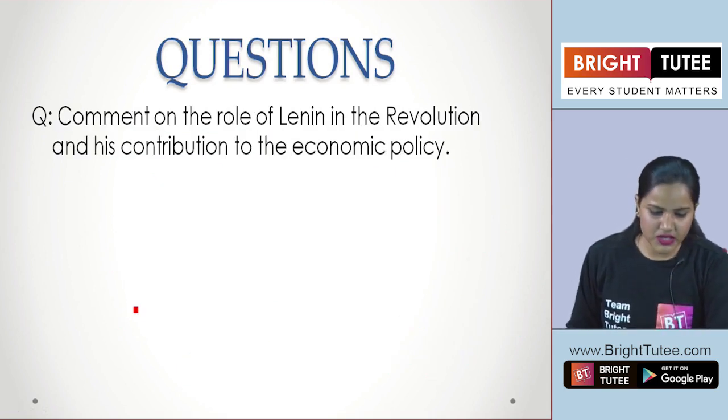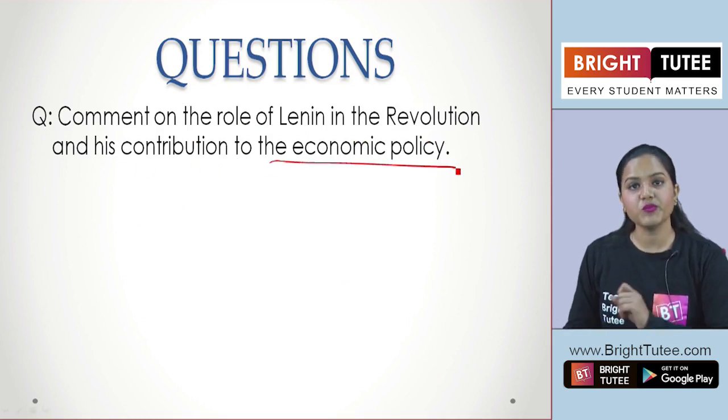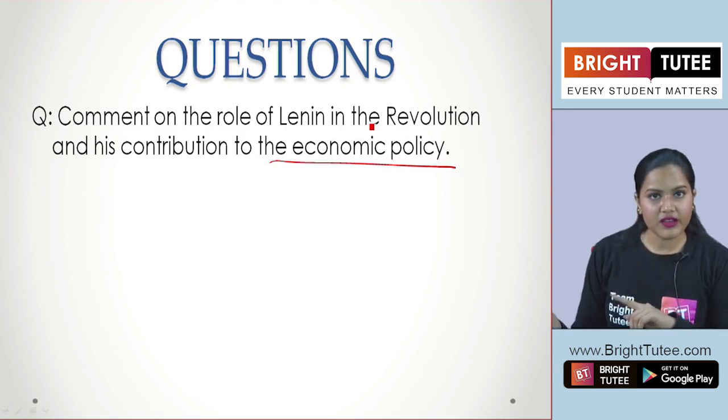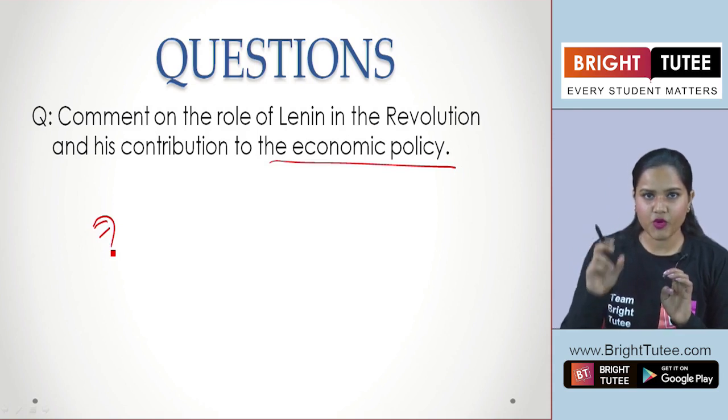Now the second question here is, comment on the role of Lenin in the revolution and his contribution to the economic policy. Now here, students, we have talked about the October Revolution. So I'm just giving you the key pointers here.